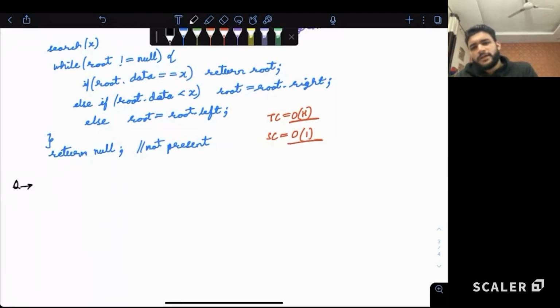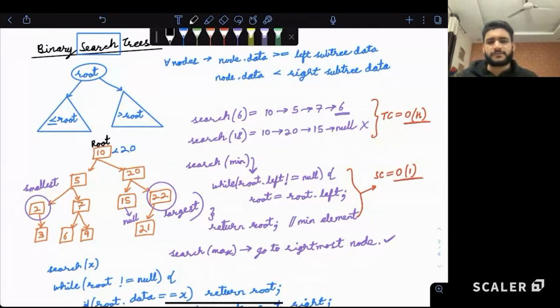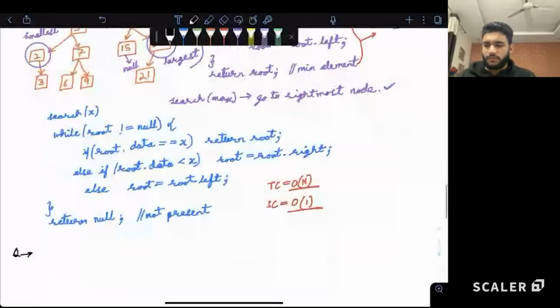So if you have to find all the possibilities, guys, we have a good question. What if there are multiple fives and we have to search all the fives? In that case, whenever you find one, you don't return it. What you will do is go left, because you know the current element is equal, but all the equal elements are also on the left side.